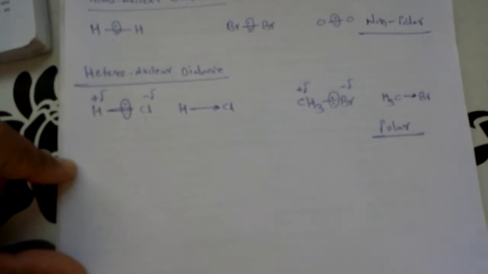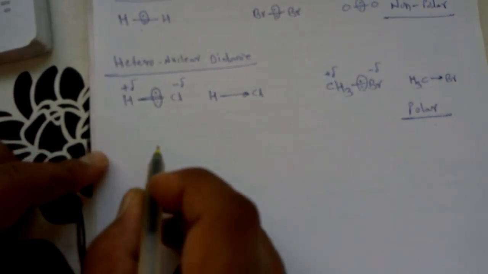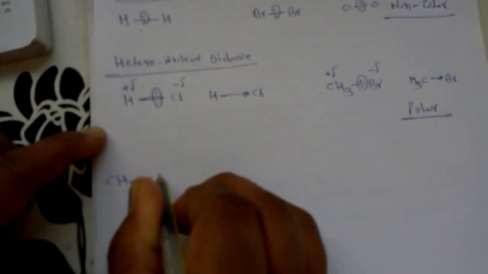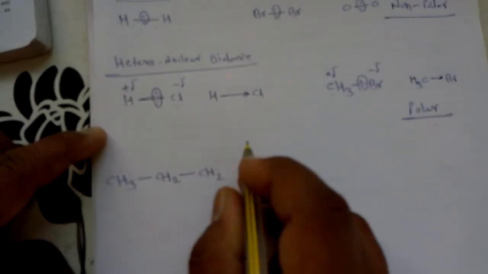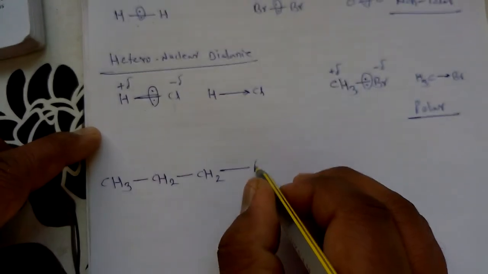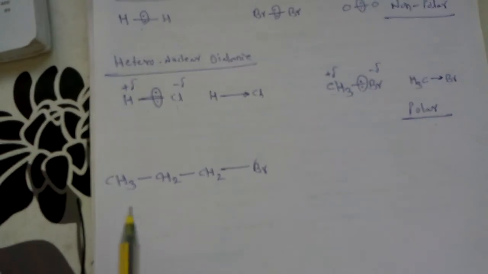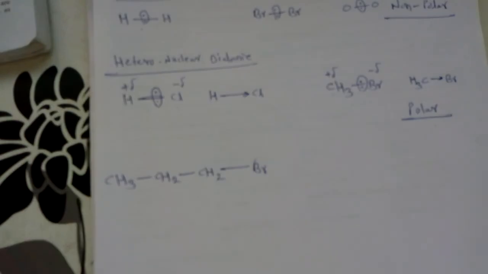Suppose I take a large heteronuclear molecule, CH3 single bond CH2 single bond CH2 single bond bromine. Suppose this is a bromine. Now this molecule is called a polar molecule. Why is this polar? Because in this case one heteroatom is there. So this molecule is called a polar molecule.